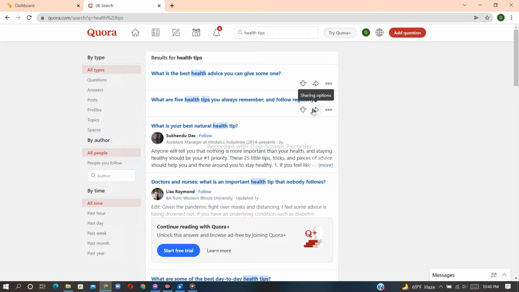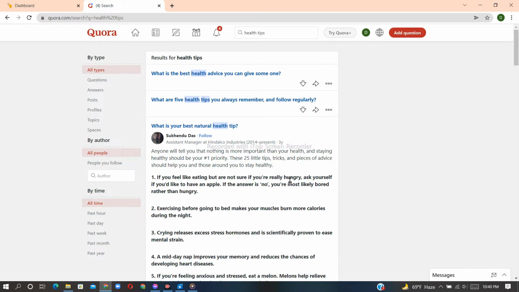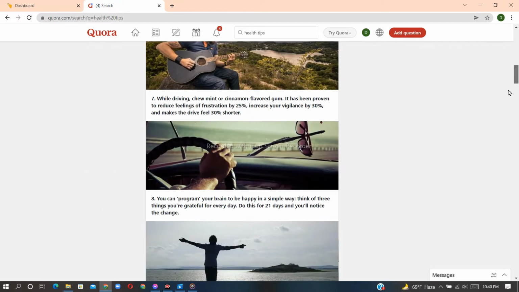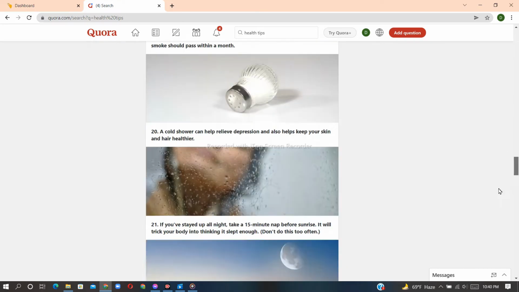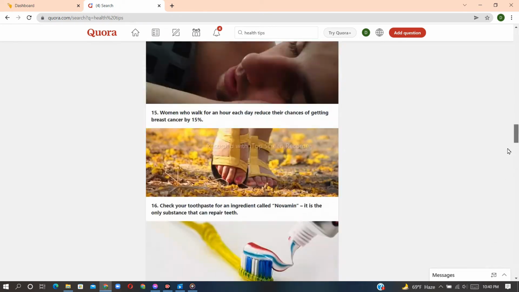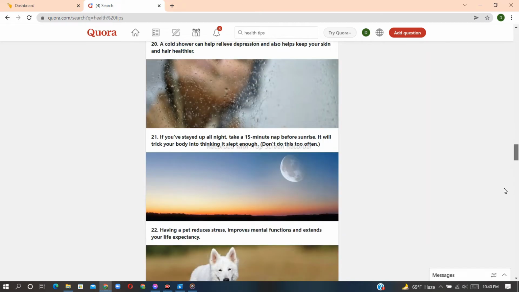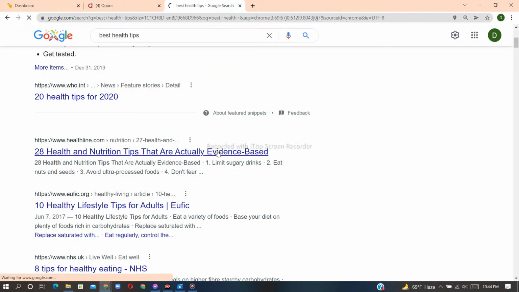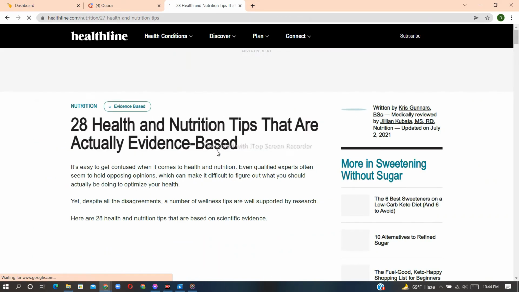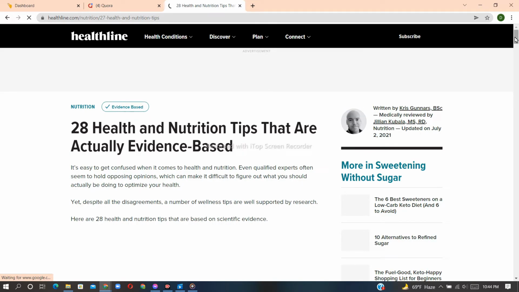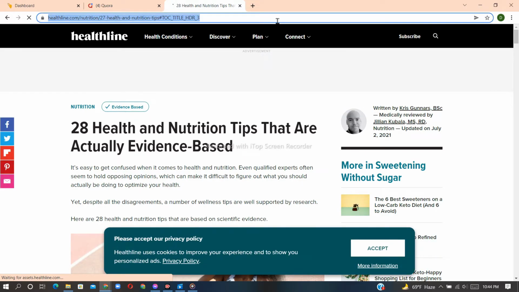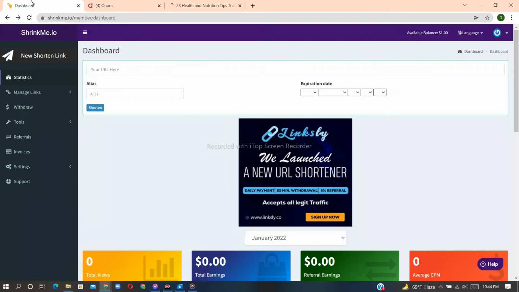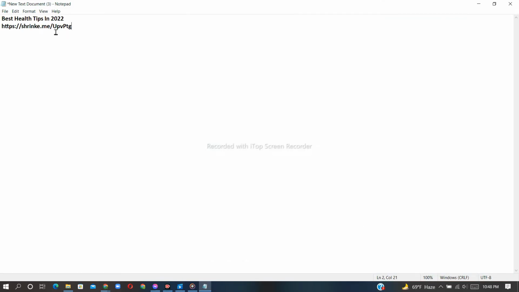At first, search help tips. Then choose your search results here in spaces. Here you can see that lots of people are posting their questions every single day. Now you can give answers or tips in your post, like searching in Google. Here you can see there are lots of valuable articles and people will get value from here. Now you have to copy the article's link, come to shrinkme.io and paste the link here. Now click this shorten button and you will see a short link here. Copy this link and paste it into your notepad.